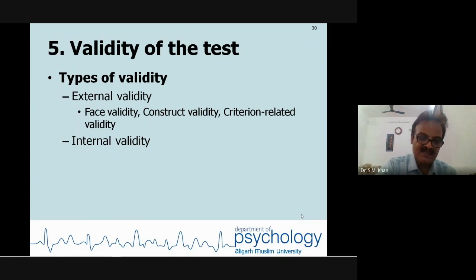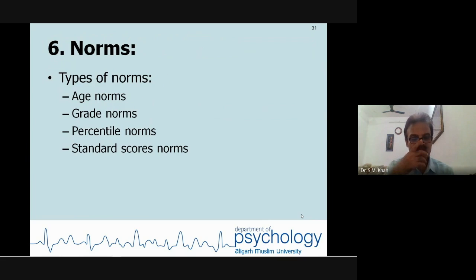External validity: people make an inference about person X. Yes, he is a natural or valid human being. So as the test, the type of validity. Norms, friends: there are different types of norms, age norms, grade norms, percentile norms, and standard scores norms.